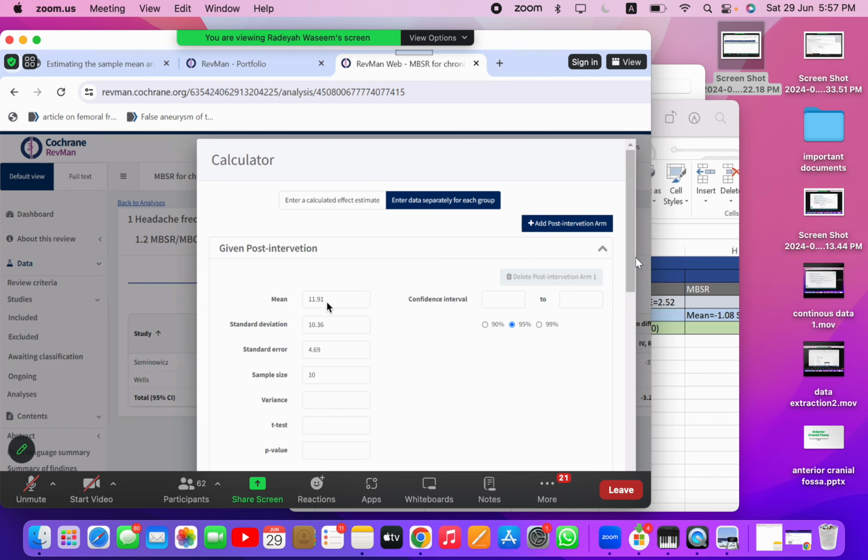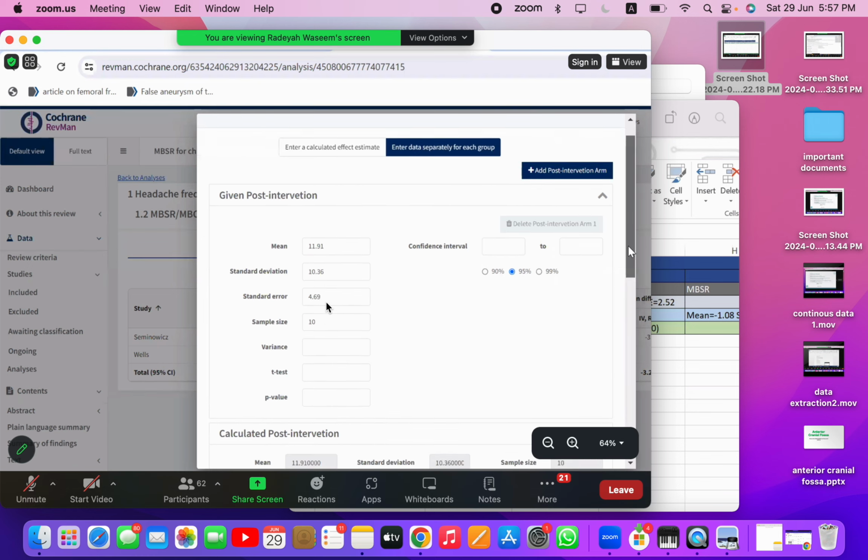Again, it's completely fine. Whatever values you have, you will enter those.